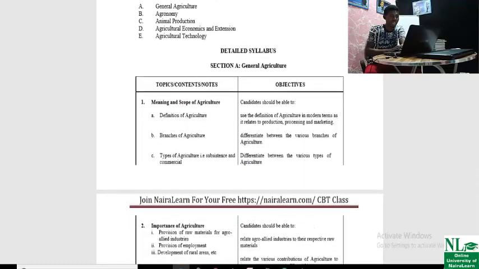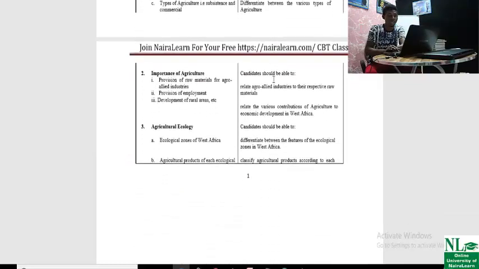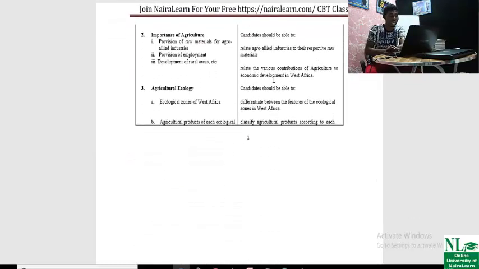The most important thing here is the detailed syllabus, the general agriculture section, which is section A. You have to study in line with your syllabus. It is very, very important that you study in line with your syllabus. Don't study out of your syllabus. Ask yourself questions in line with your syllabus. Everything you need is on your syllabus.